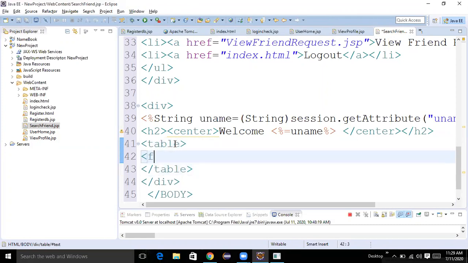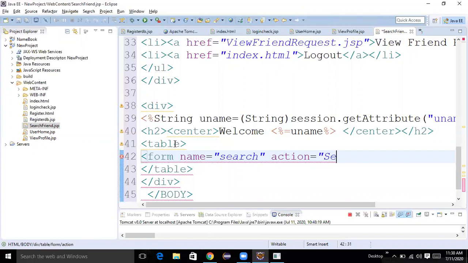We need a form, form name equal to search. When I click on submit, where it has to go? Searchfrienddb.jsp.